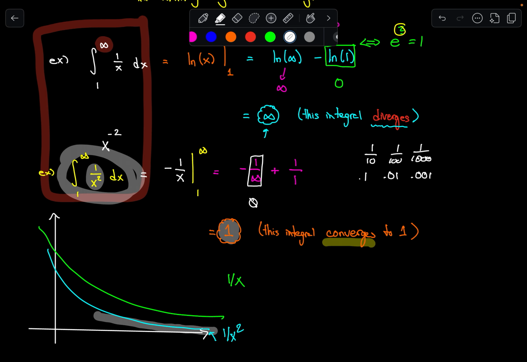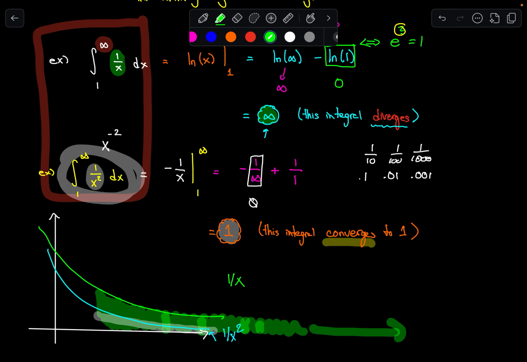Whereas the green curve would be impossible to satisfy, right? This function, 1 over x, goes to 0, it does, but there's so much space for such a long period of time that as we go off to infinity in the x direction, all these rectangles that we would add up would eventually add up to infinite area. Okay, so this might seem a little bit strange,